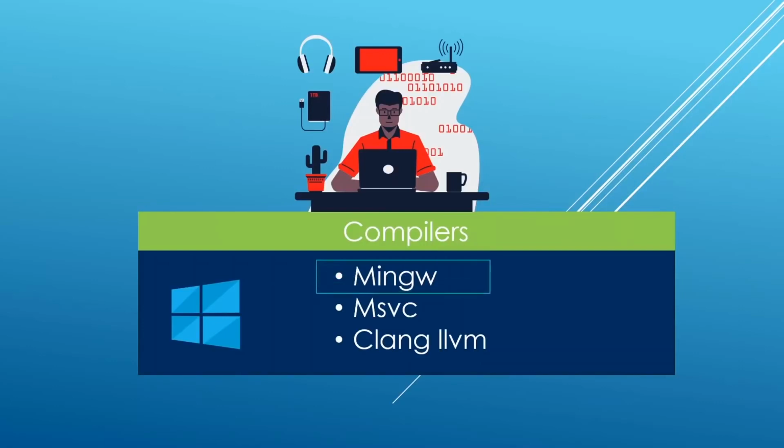Don't worry if you don't know what it is. I am going to show you in a minute when we install it. But this is a project that brings the GCC compiler on Windows so that we can use it easily. And I am going to show you how to install it. But I am also going to show you how to install the compiler from Microsoft and the Clang LLVM compiler. These are all available to you on Windows, and it is really easy to install them these days. And I will be using them all.